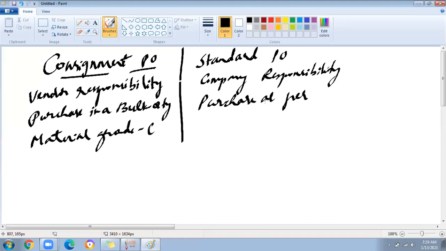Definitely transport cost will be less when you send the bulk quantity to the company premise. As Hari told, it's one benefit, but the complete benefit is that you are purchasing a bulk quantity, and here in standard PO we are purchasing as per the requirement. Whenever we need some quantity, we purchase, and we settle the value to the vendor.